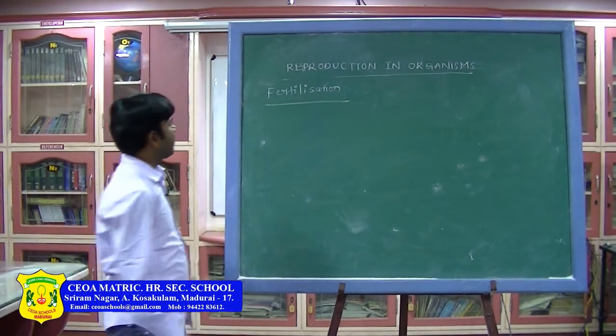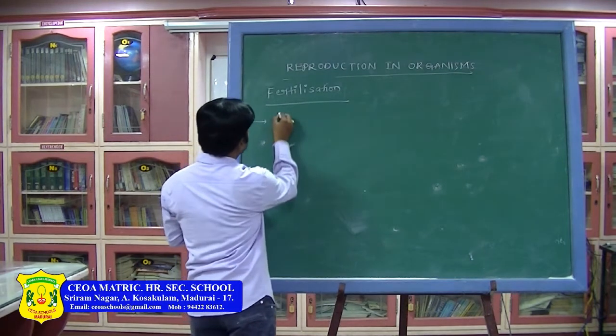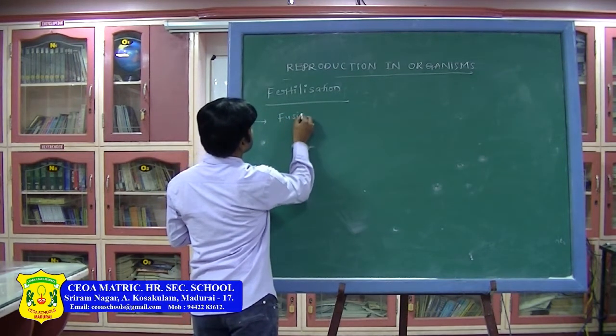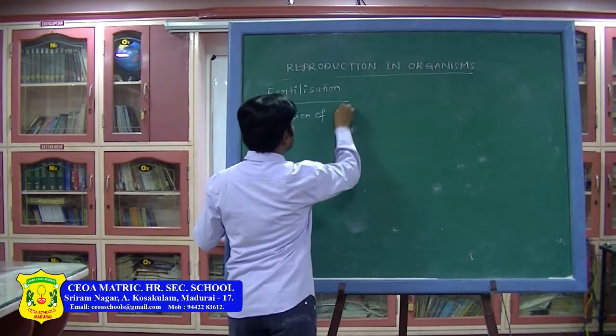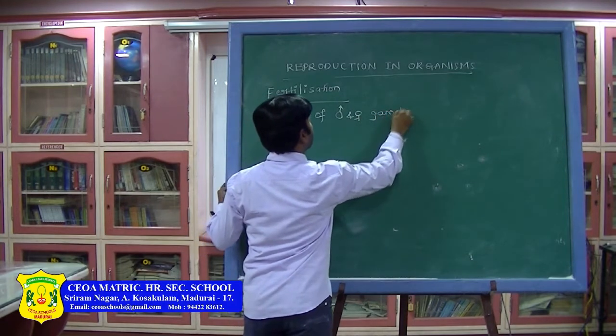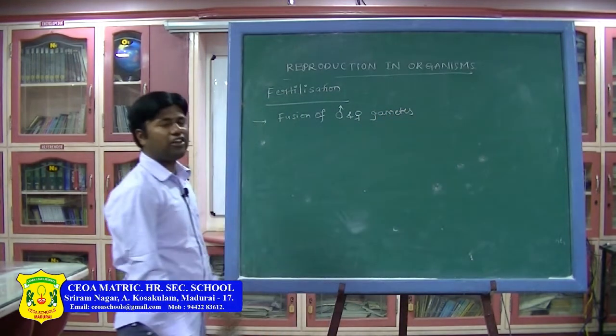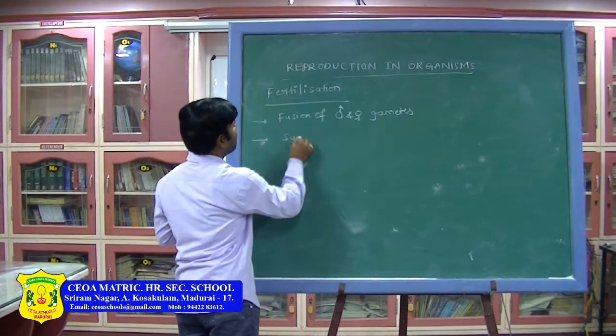Okay, fertilization. What is fertilization? Fertilization means fusion of male and female gametes. It's called syngamy or fertilization. What do you call this one? This process is called syngamy.